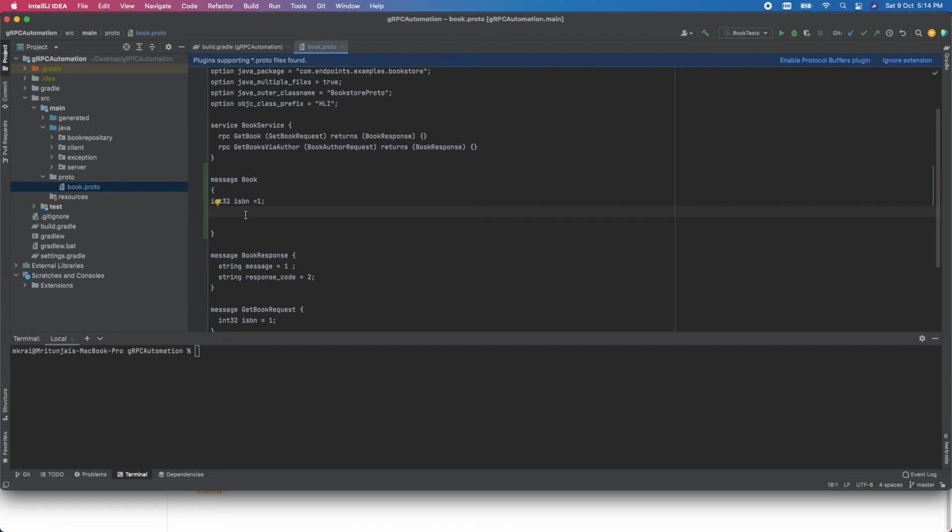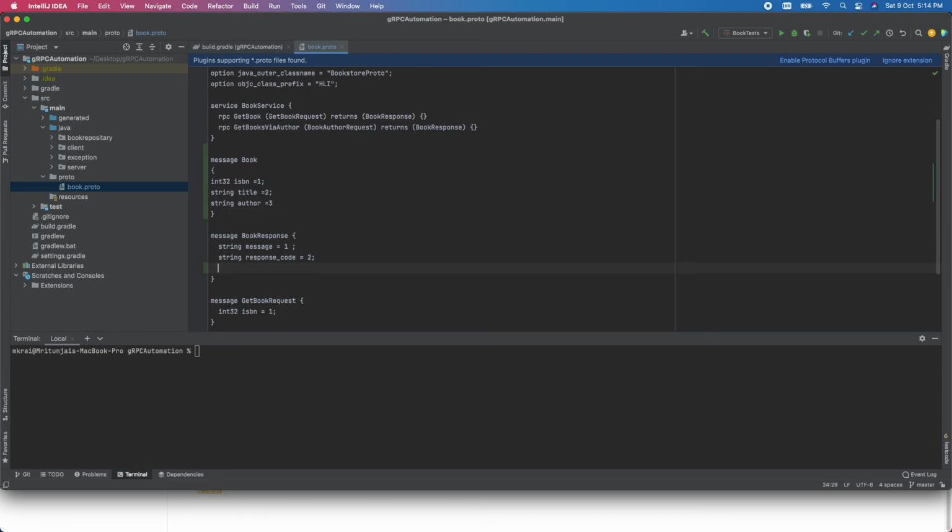And strings, what it could be: the book will have a title, and the book will have an author name. Like that we can do. Maybe you can add other details as well.